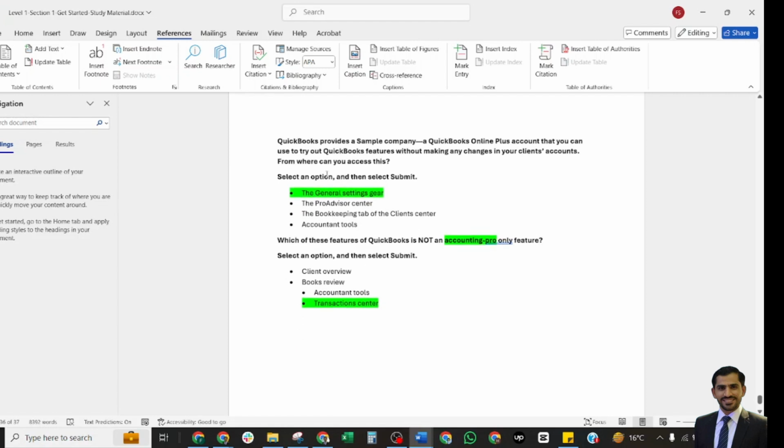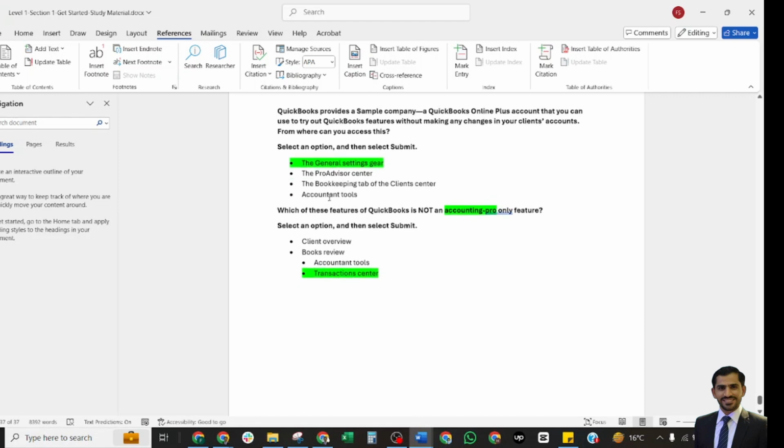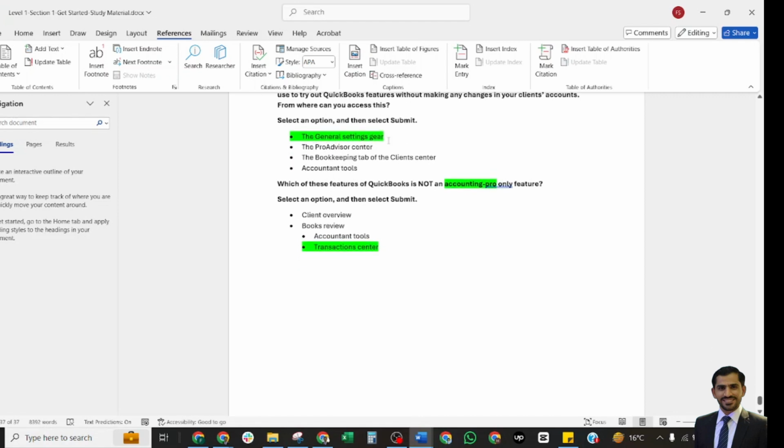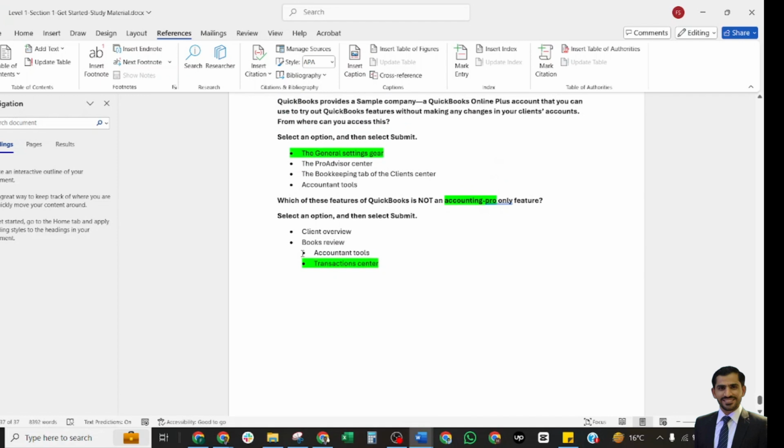QuickBooks provides a sample company. Where can it be accessed? The correct answer is the general setting gear. You can access it from this one. Which of the features of QuickBooks is not an accounting pro only feature? The correct answer is the transaction center. It's not an accountant pro feature.